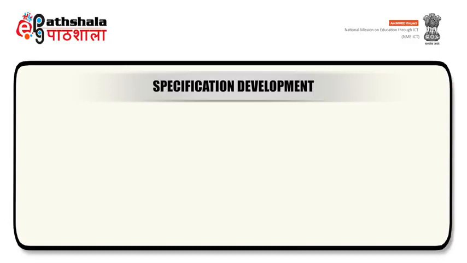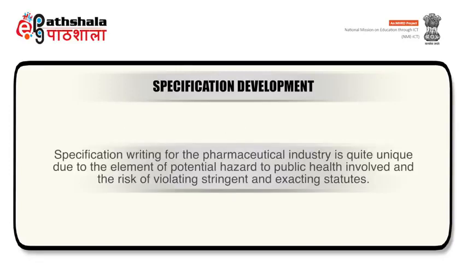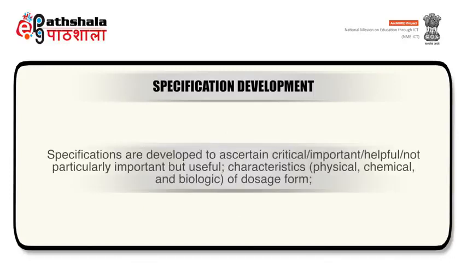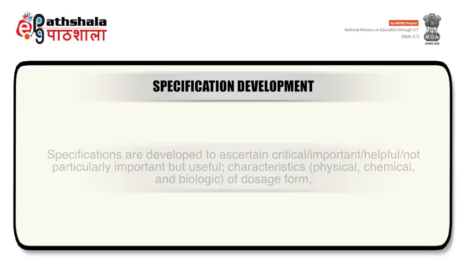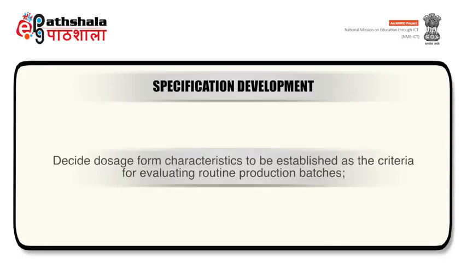First of all, we will be discussing specification development. Specification writing for the pharma industry is quite unique due to the element of potential hazard to public health involved and the risk of violating stringent and exacting statutes. Specifications are developed to ascertain critical, important, helpful, not particularly important but useful characteristics of dosage form. These decide dosage form characteristics to be established as the criteria for evaluating routine production batches.